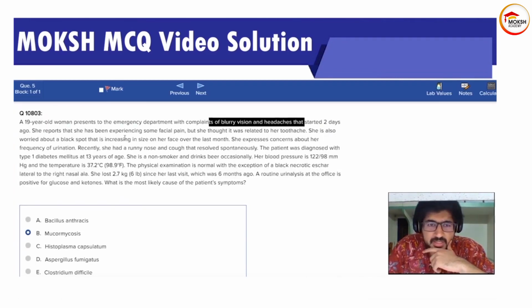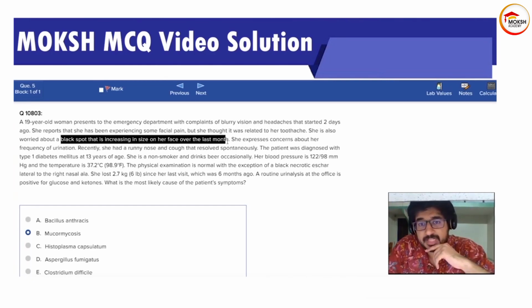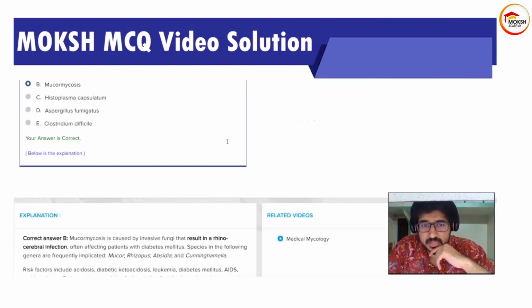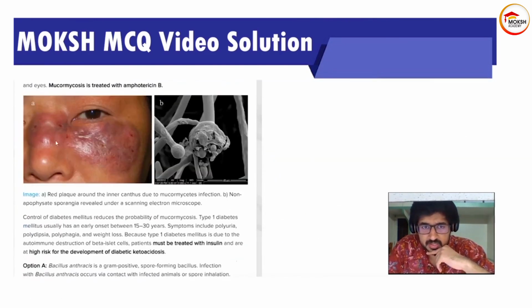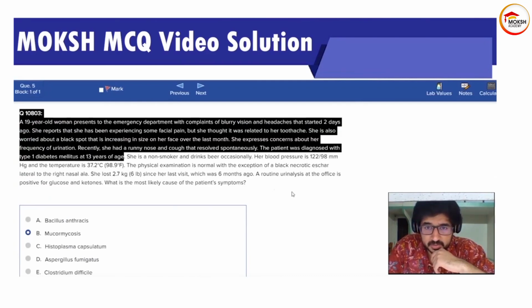Blurry vision and headaches are there, all right. There is some facial pain, okay. And then after the facial pain, there is a black spot present on the face, all right. There will be an image over here like this. So basically, the person has facial pain, then he has a black spot, okay. And the patient has a history of diabetes mellitus, all right.